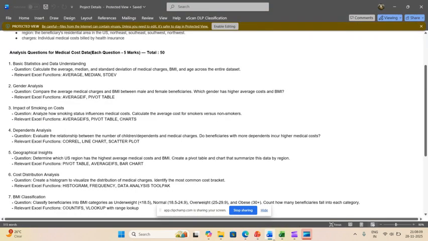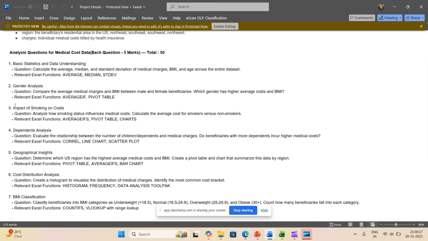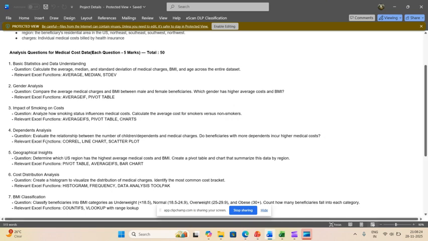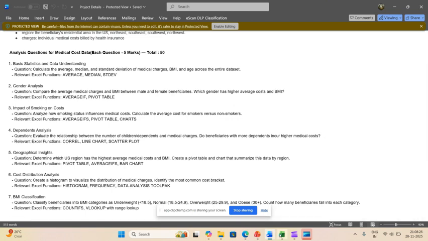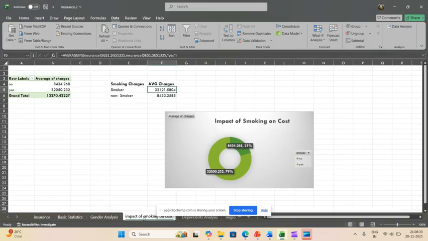The next question is the impact of smoking on cost. Analyze how smoking status influences the medical cost, and calculate the average cost for smokers versus non-smokers. Here I calculated the average charges for the smokers and the average charges for the non-smokers.